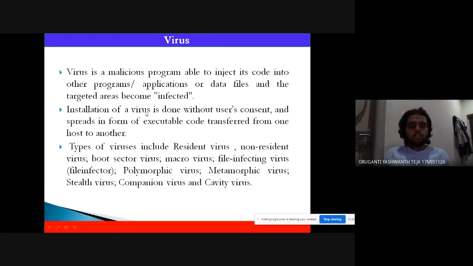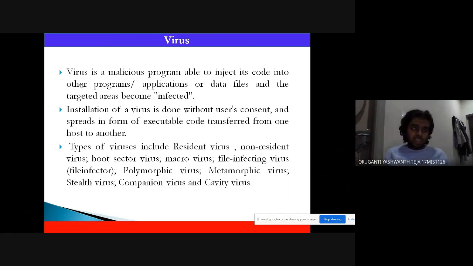So the installation of a virus is done without the user's consent, and it spreads from executable code and transfers from one host to another. For this, I wanted to give an example. Let's assume your computer or your laptop is under virus attack. It will be multiplying the copies of files into thousands.